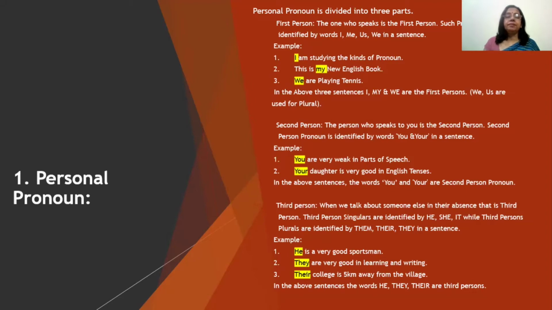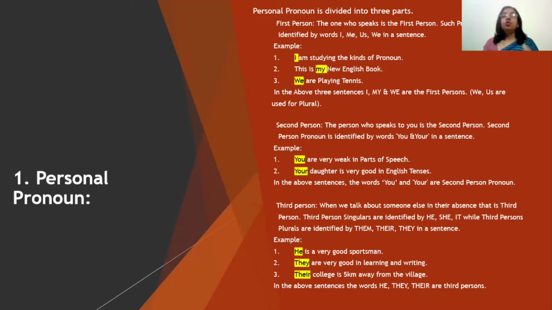Now in the second case, second person. The person who speaks to you is the second person. Suppose you are speaking to me, so you become the second person. Second person pronoun is identified by the words you and your. So let's see the examples. You are very weak in parts of speech.